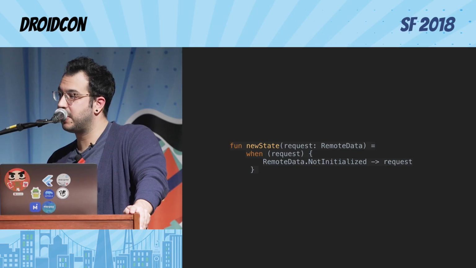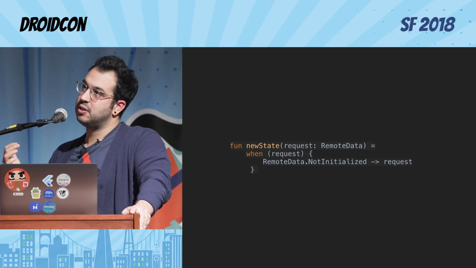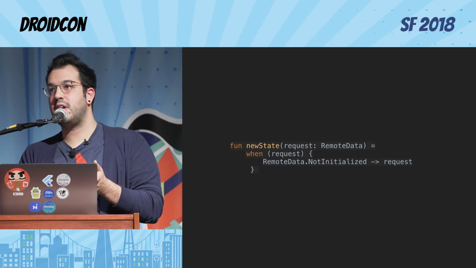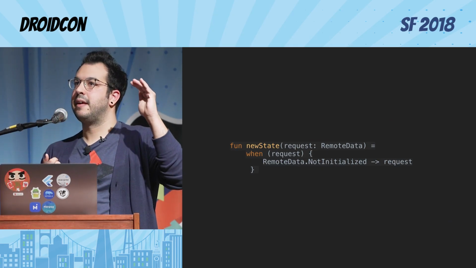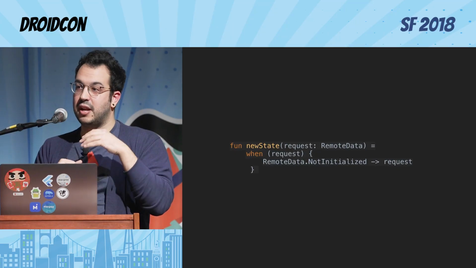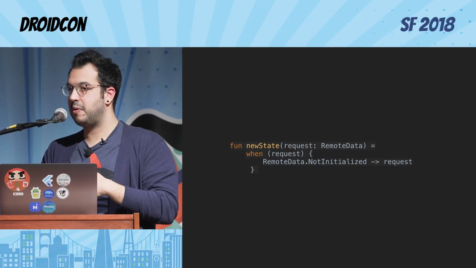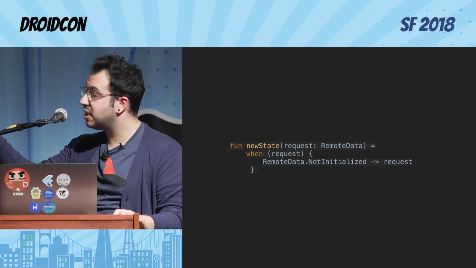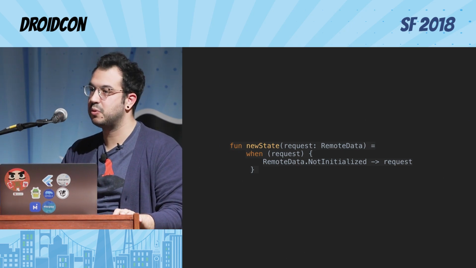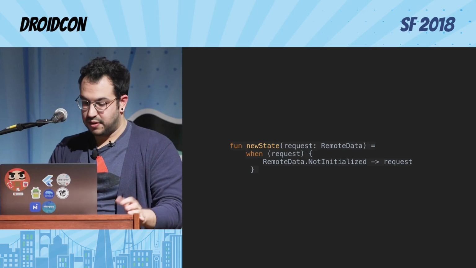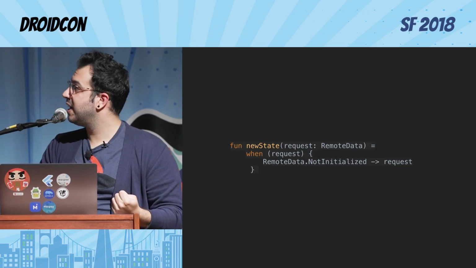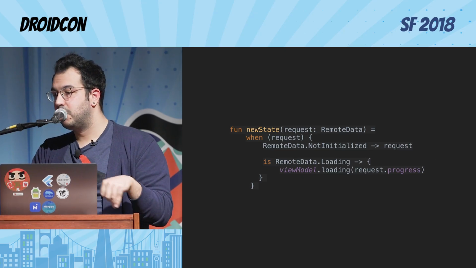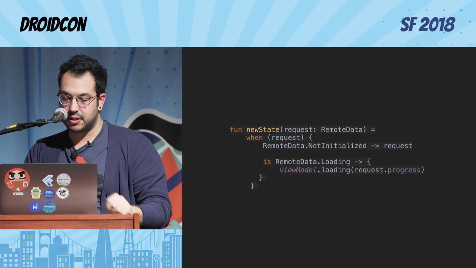And that's really powerful because this is a classic case where you have some state and you forget to catch the state. Like if you do this manually in Java, in your presenter, you're going to add a new state. And unless you are the same person that wrote that presenter, you're going to probably forget some place where we need to actually modify something. This is really classic. With sealed classes, you will get a compiler error and you will be forced to update all of them. So for example, when we get the request and it's not initialized, we just want the request to execute. When it's loading, we actually want to update the view model and say, hey, it's loading, this is the percentage, please update the UI.